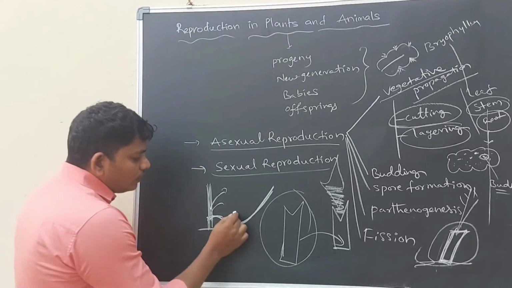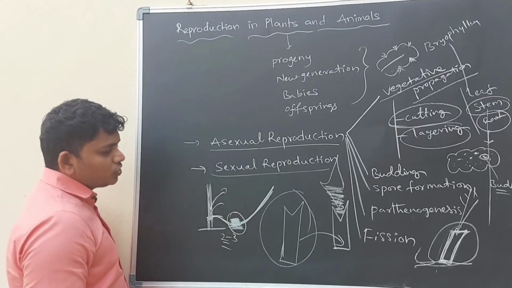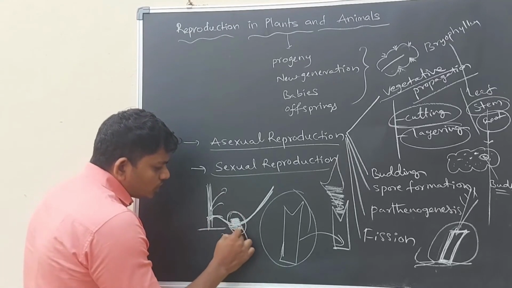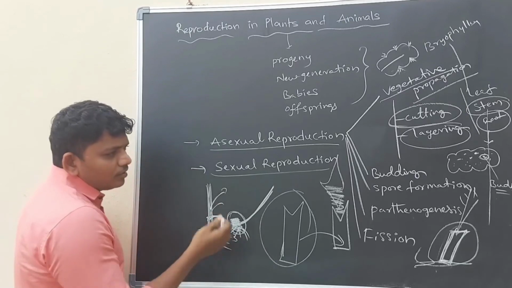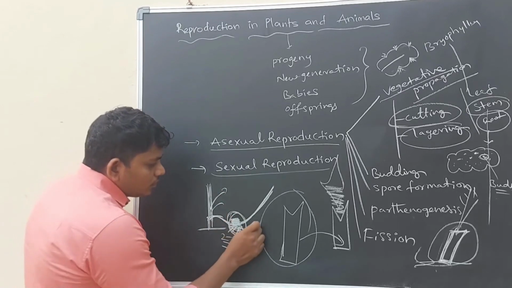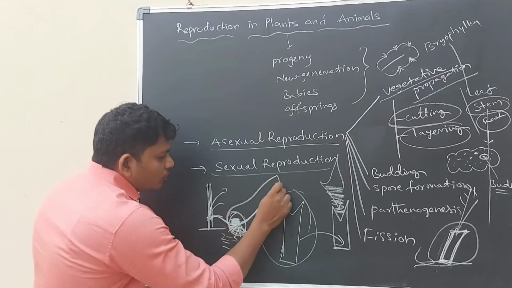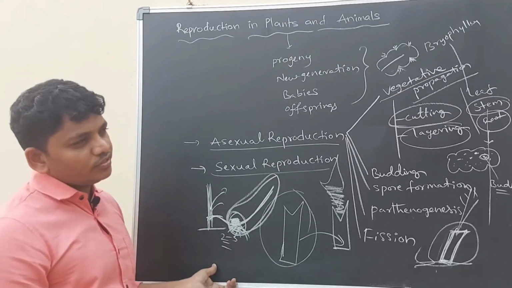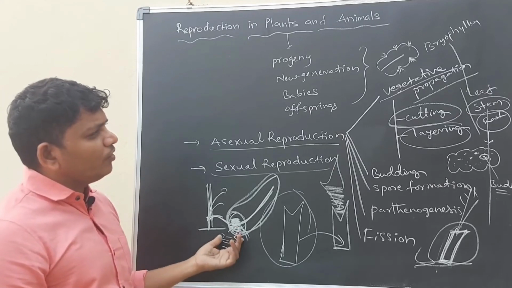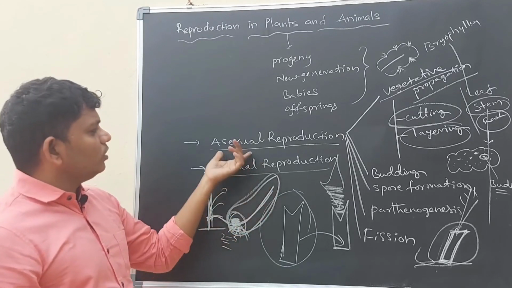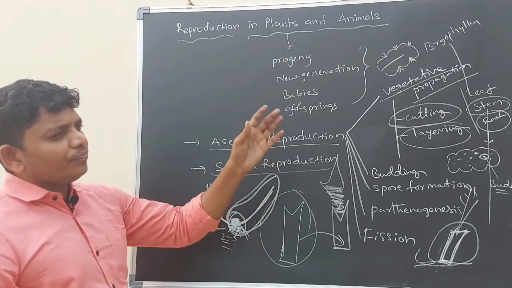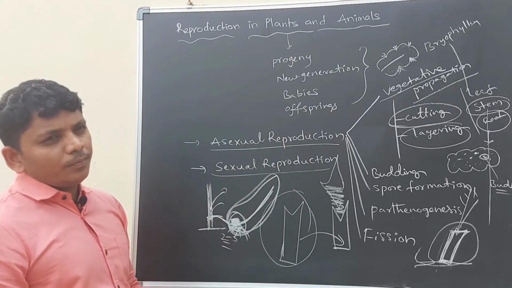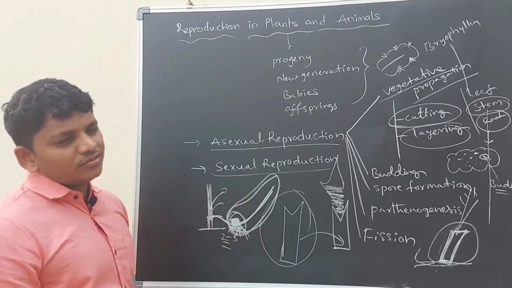After that, the part where we buried the branch of the jasmine will have roots. If we cut the root part, then the lower part which has the roots will grow as an individual jasmine plant after a few days. So this is also a type of vegetative propagation. This belongs to asexual reproduction. Simply the organisms are giving new organisms by their own parts.